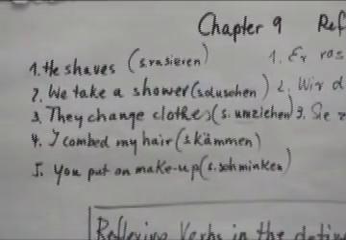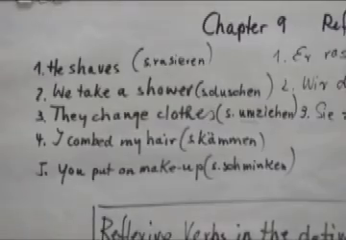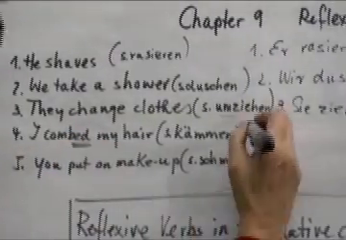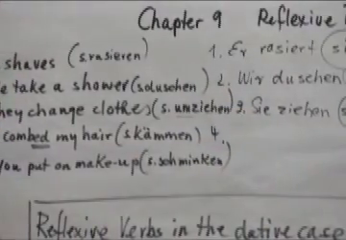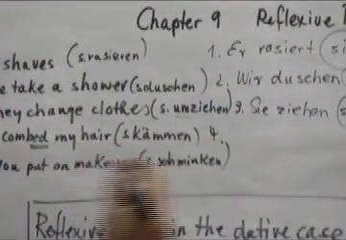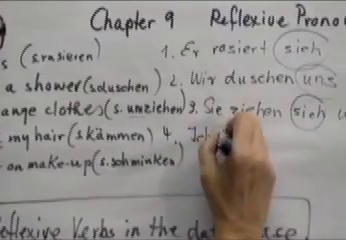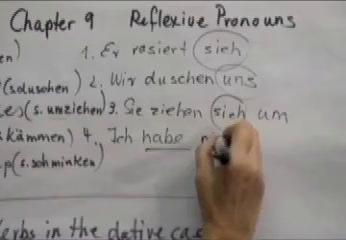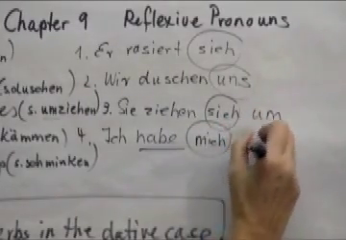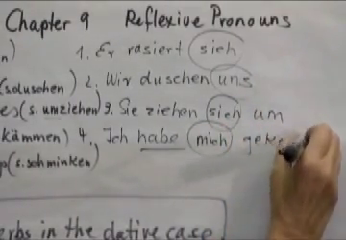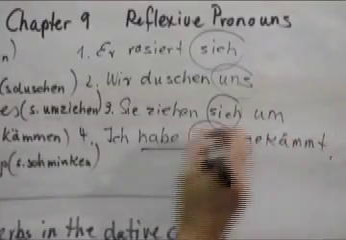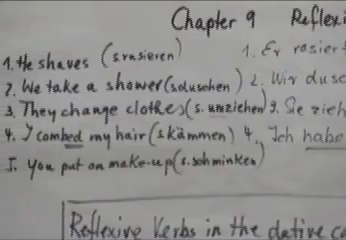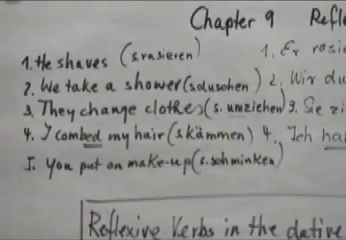Alright, number 4. I combed my hair. Sich kämmen. Here I use the past tense, just to show you how that would work. So, in other words, I have combed my hair. Ich habe mich gekämmt. Sound familiar? Ich habe gekämmt, and I combed my own hair. I did it for myself. That's why it has to be mich.